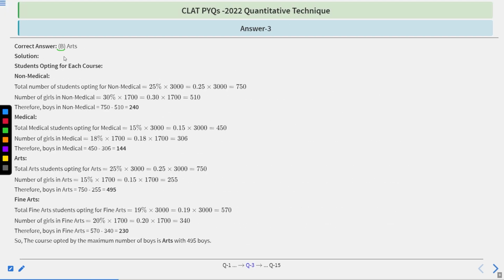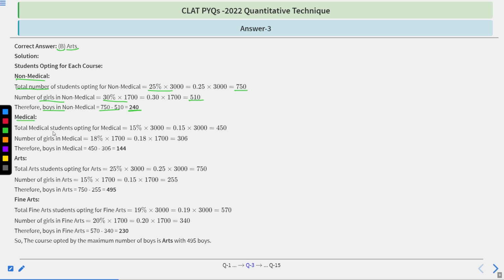Correct option is B, so arts. Let's see. For non-medical, total number of students opting non-medical, 25%, means 750 students. Number of girls, 30% of total number of girls, means 510. Number of boys, 750 minus 510, is 240, as you can see.